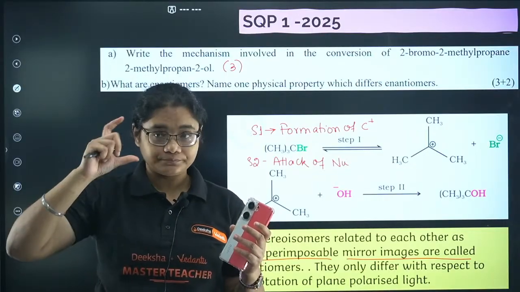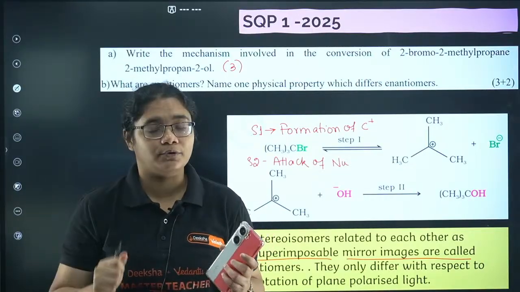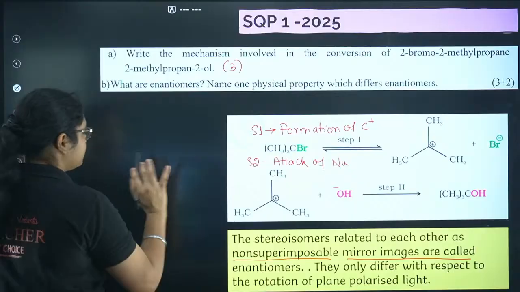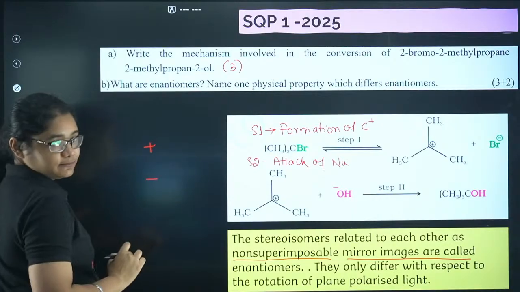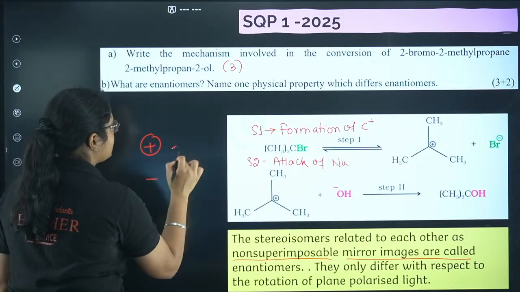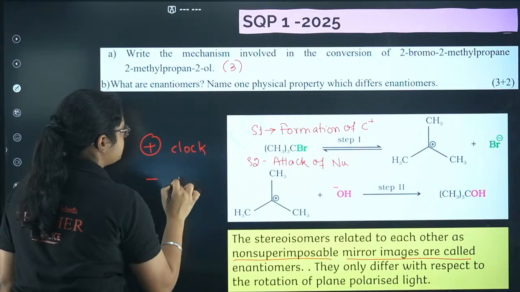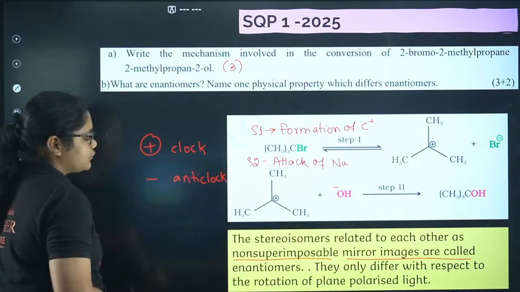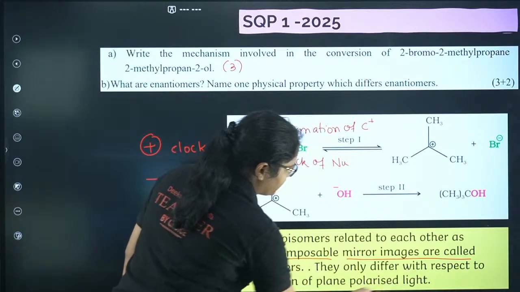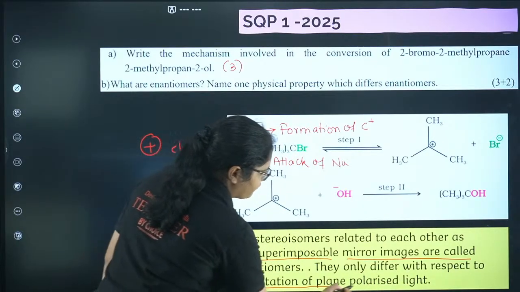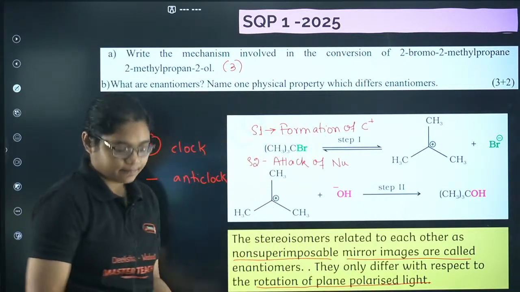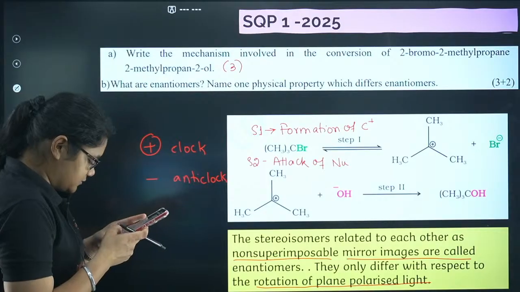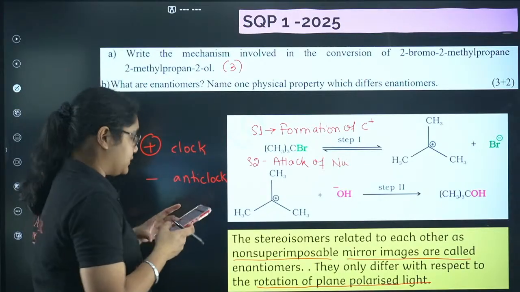The side in which they rotate the plane polarized light. So always an enantiomer pair will have one plus and one minus. The plus one will rotate the plane polarized light in clockwise direction, and the minus one will rotate it in anti-clockwise direction. So what is different in them? The only difference is with respect to the rotation of plane polarized light. Clear? Yes, Roshan, you are absolutely correct here.